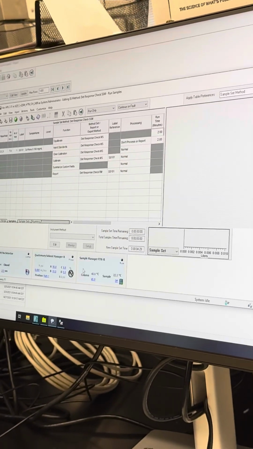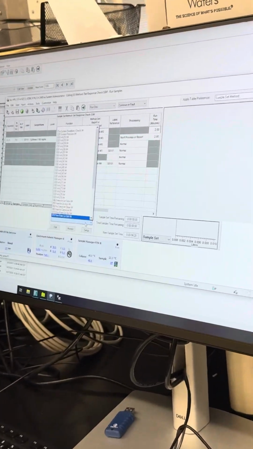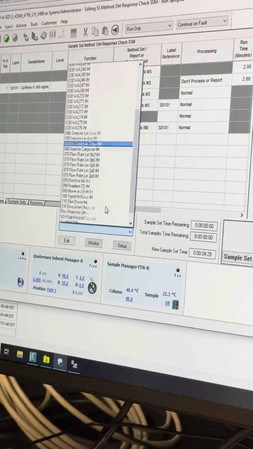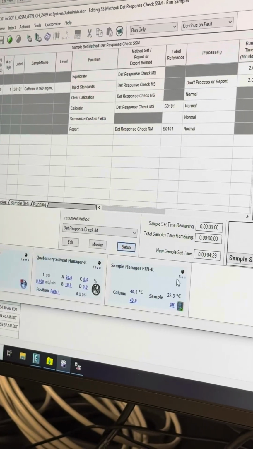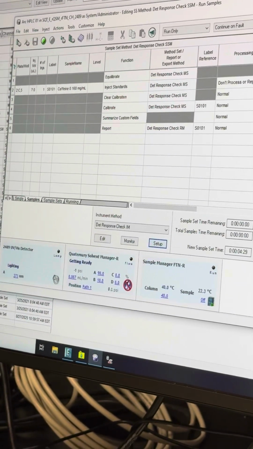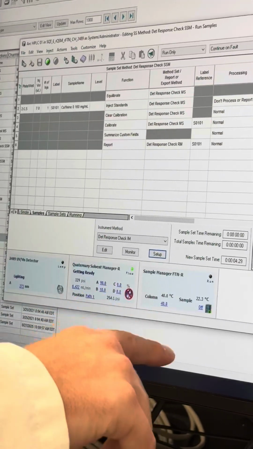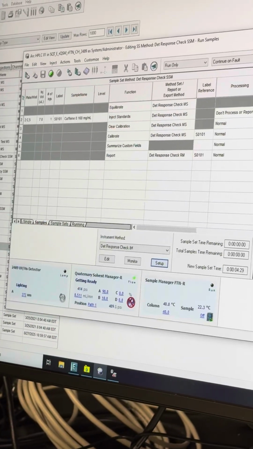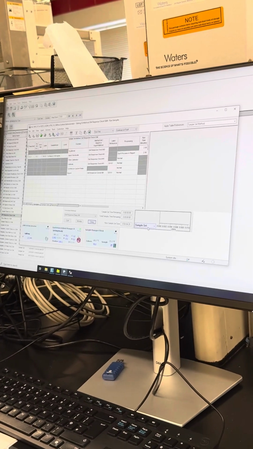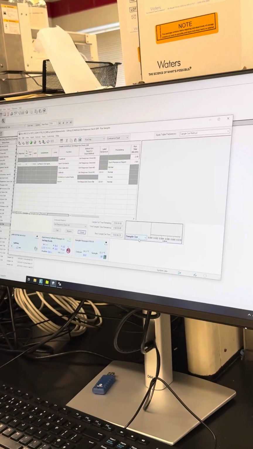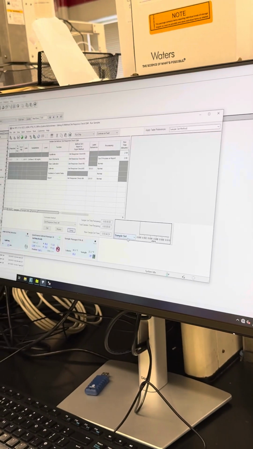Now, since I haven't done anything yet, I want to start up the instrument. So I'm going to right click here on the instrument method. Let's go down to the instrument method we created, the detector response, and we'll set up. What this will do is start everything into the initial conditions. As you can see, it's lighting the lamp, it's starting the flow, and it's set the column heater to the correct area. So this will let it equilibrate before you even get started. Everything is going to hit the initial conditions and you should be good. You can see it's starting to pump, starting to go. So give it a second or two.